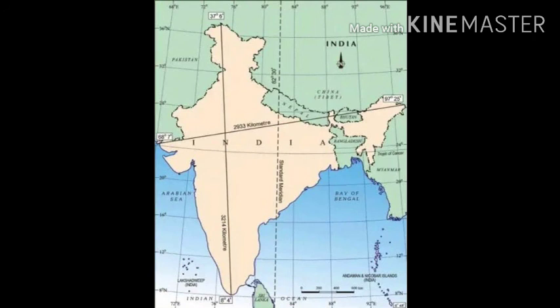Indira Point is the southernmost tip of India. It is located on 6 degree 45 minutes north parallel. Observe figure 2.1. Identify the countries and water bodies around India and complete the table in your notebook. Let's see the map of India.